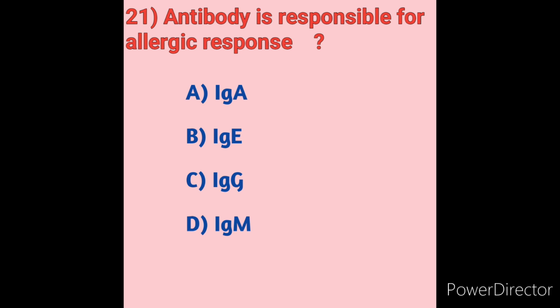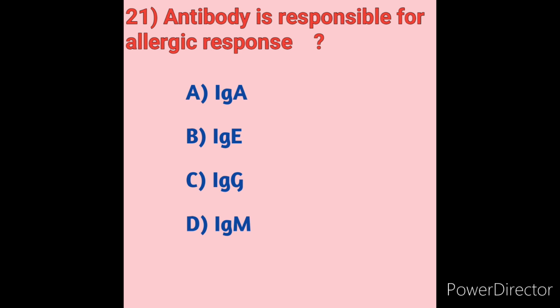The antibody responsible for any allergic reaction is immunoglobulin E. If our body contains any type of allergy, the immune system overreacts to the allergy by producing antibodies called immunoglobulin E. The antibody has a Y-shaped structure.